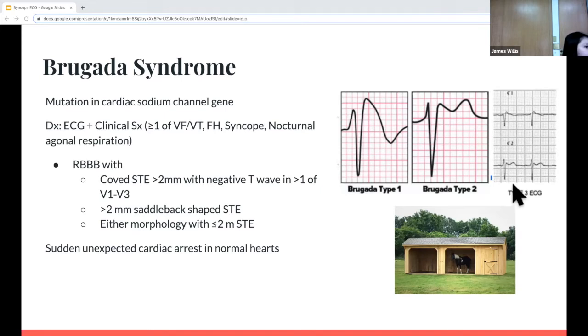For this diagnosis, you have to have these findings on the EKG with a right bundle branch block, but also a clinical symptom: documented VTach or VFib, family history of EKGs with coved ST elevations, or sudden cardiac death in the family when they're less than 45 years old, syncope, or nocturnal agonal respirations. And the complication of this is that it can lead to sudden unexpected cardiac arrest in people with structurally normal hearts.